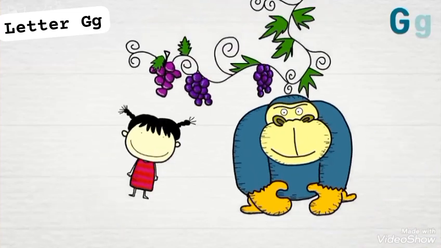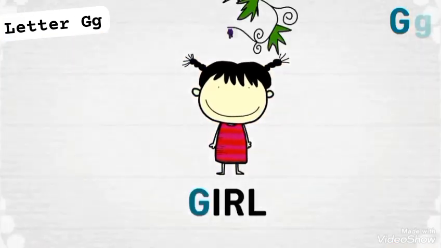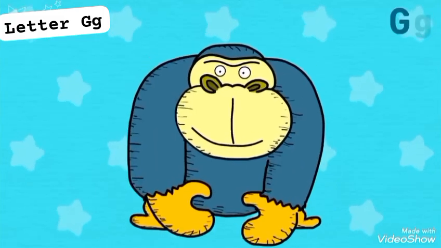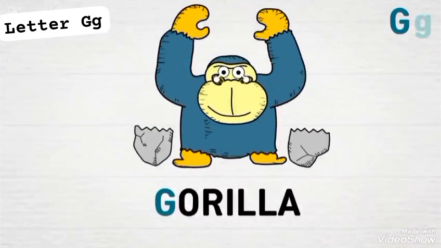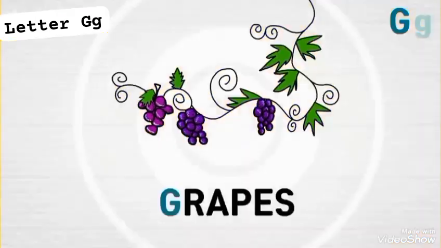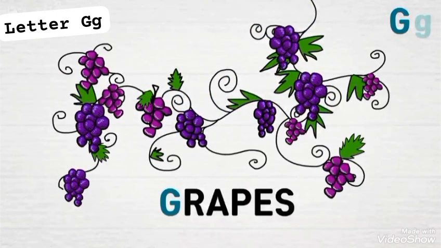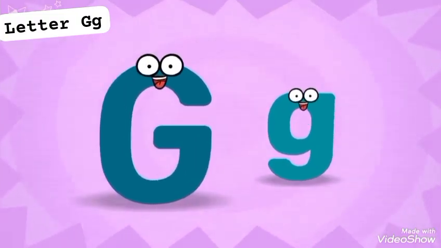Okay, and now let's learn some examples about letter G. G is for girl. G, G, girl. G is for gorilla. G, G, gorilla. We see a gorilla in the zoo. Gorilla. G is for grapes. G, G, grapes. Grapes are very delicious.